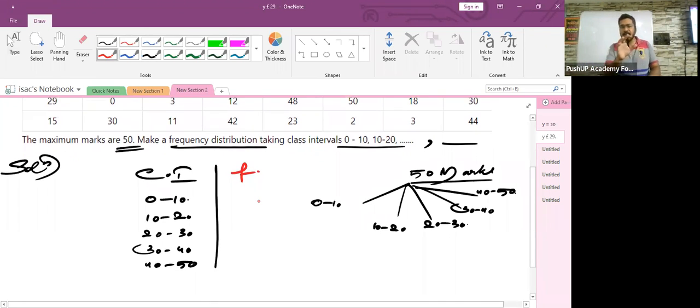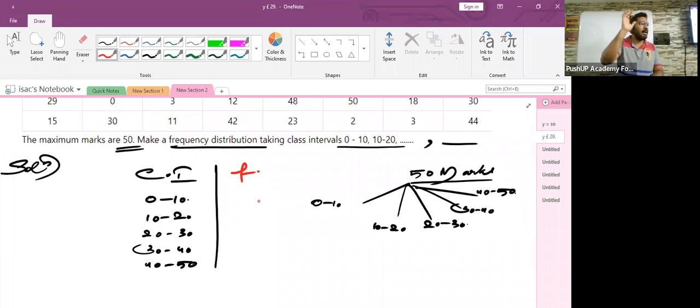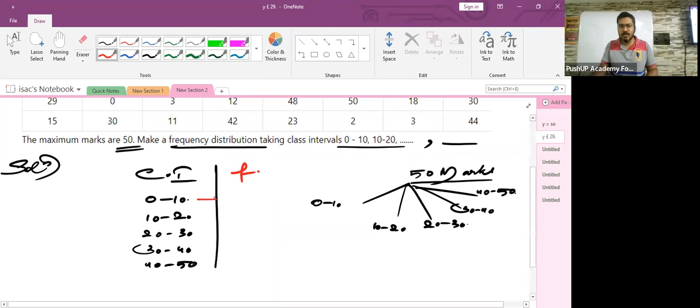So when I am writing the column of frequency next to class interval, I'm just telling you in the 0 to 10 class interval, how many students are accommodated. In the class interval 10 to 20, how many students are accommodated, and so on. Understood? So the class interval which I have written here represents marks.